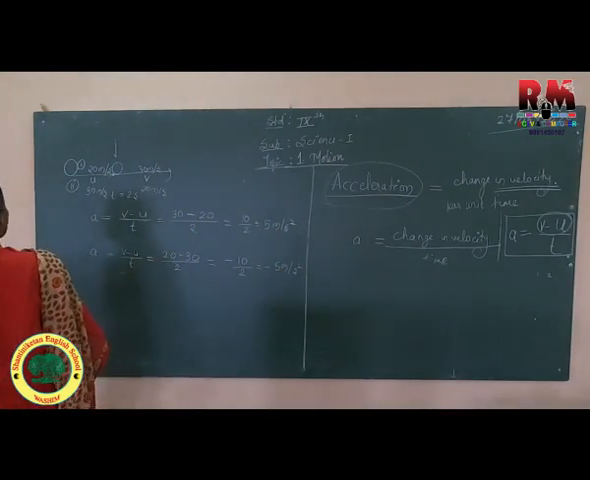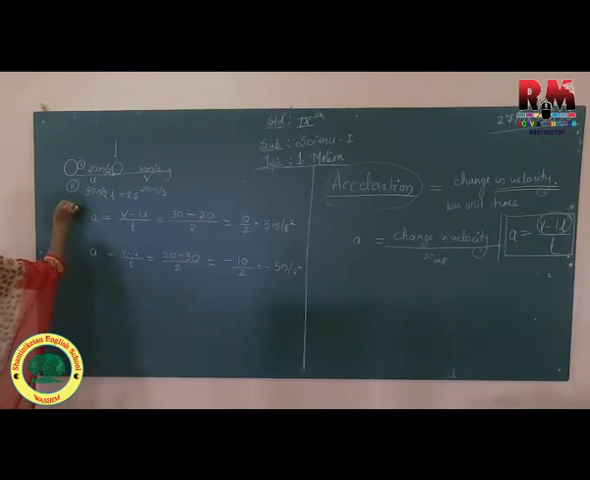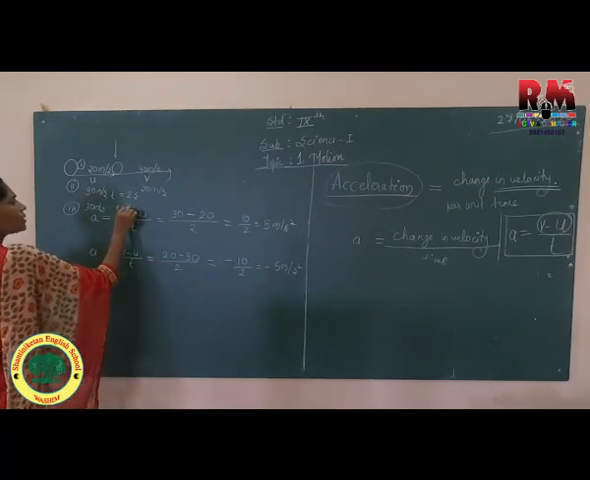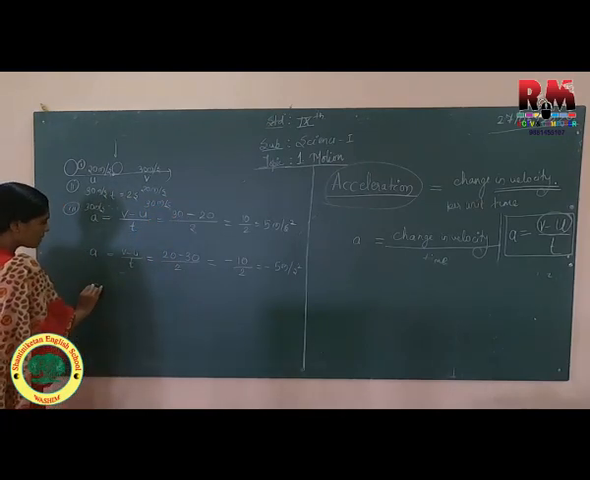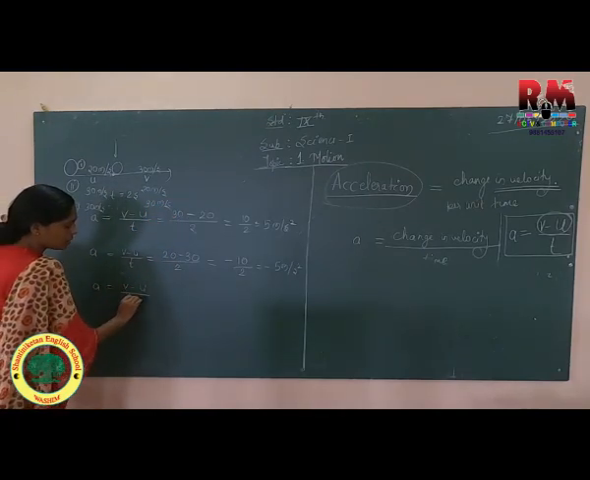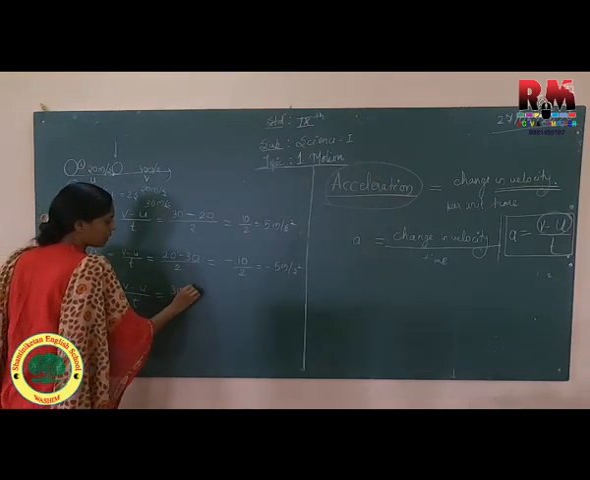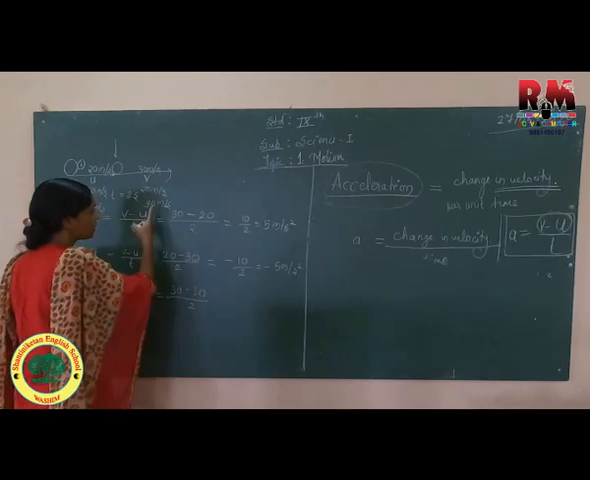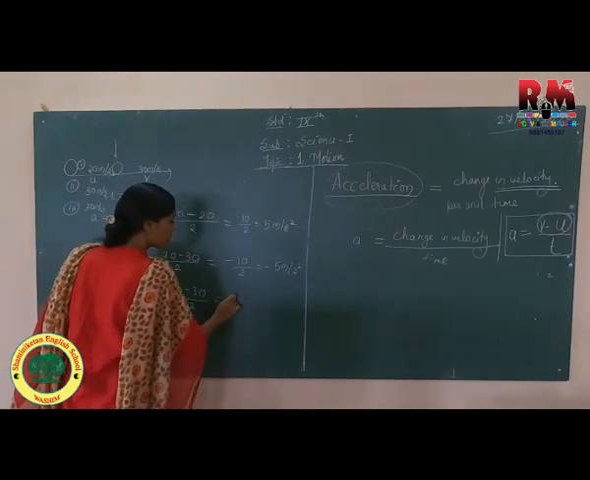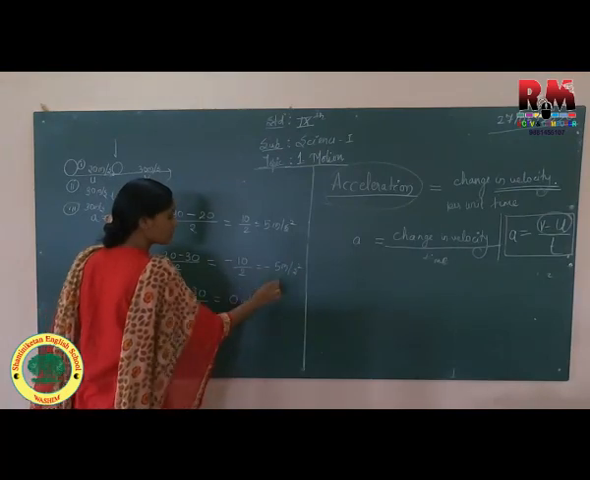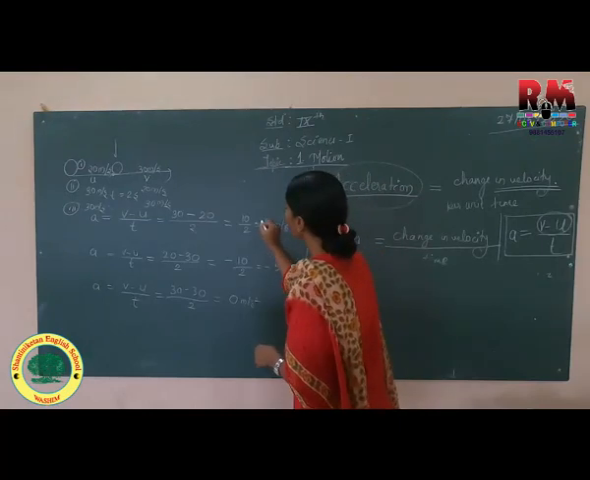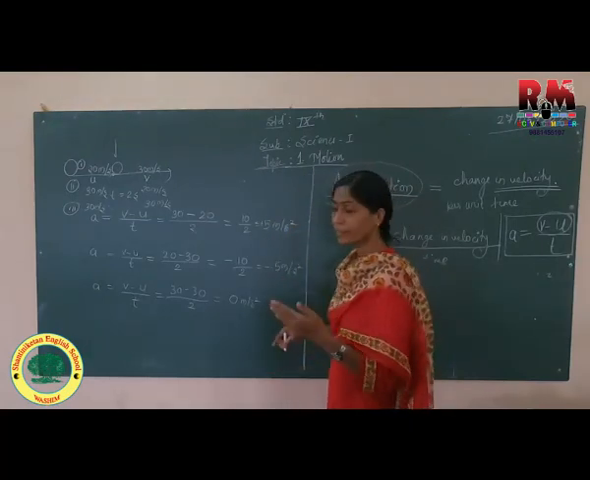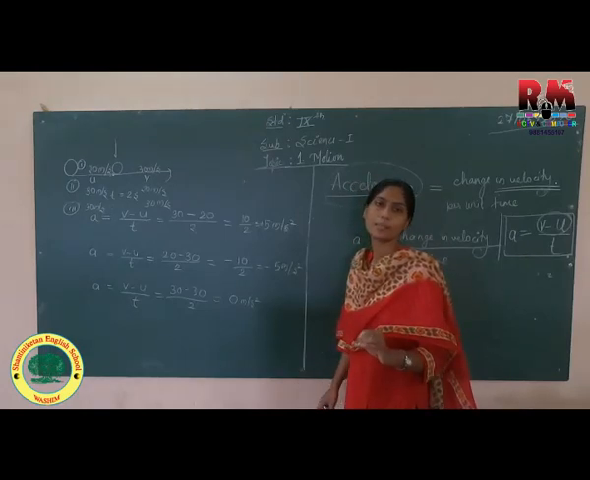Okay. Now let us say, third case, that initially it was going by 30 meter per second, and after time 2 seconds, same time, it is again going by 30 meter per second. So acceleration is change in velocity upon time, 30 minus 30 upon 2, because initial and final velocity is the same. So here the value comes 0 meter per second square. Okay. So you will find that here we are having positive acceleration, here we are having negative acceleration, and here we are having zero acceleration.